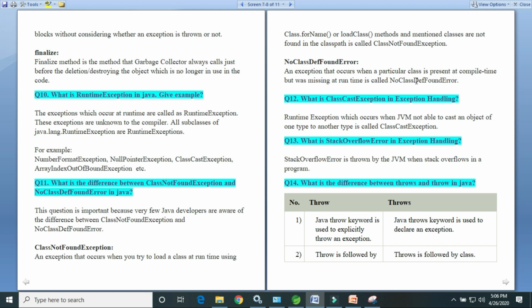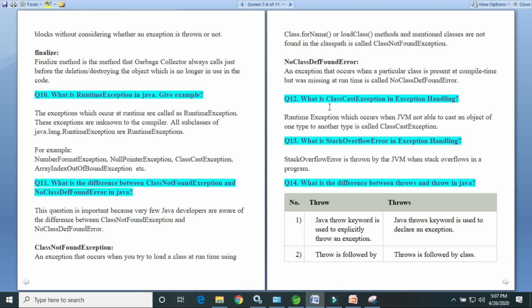That means there is a class which is present at compile time, but if you have deleted that .class file after compile time, then you will get the NoClassDefFoundError, because the class definition is checked at runtime. If that class is missing, you will get the NoClassDefFoundError.